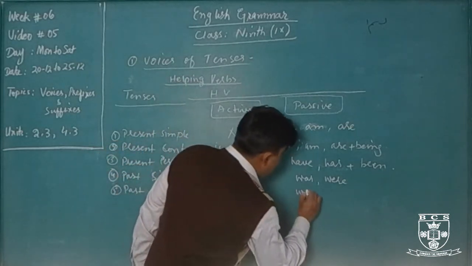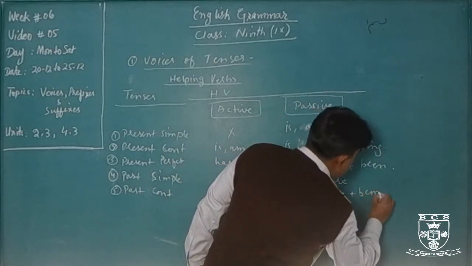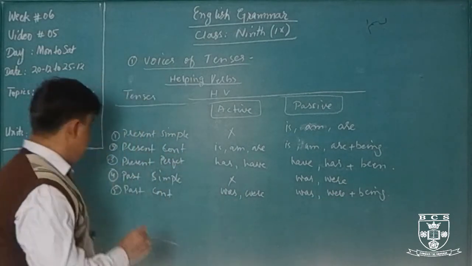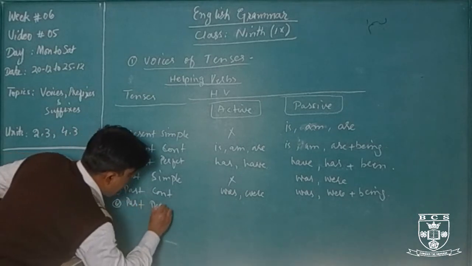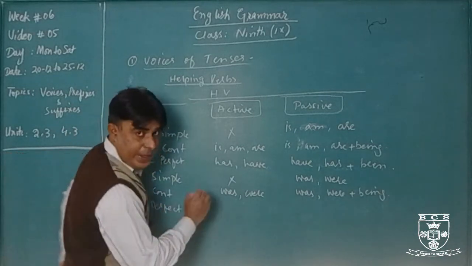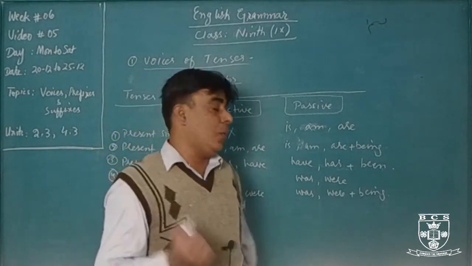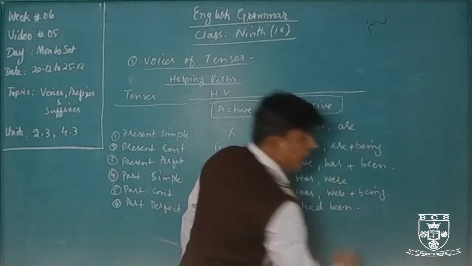Passive voice helping verbs: was, were plus being, which means was being, were being. Past perfect tense. Had is the helping verb of active voice, and in passive voice, had been.